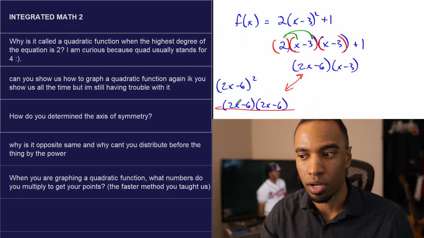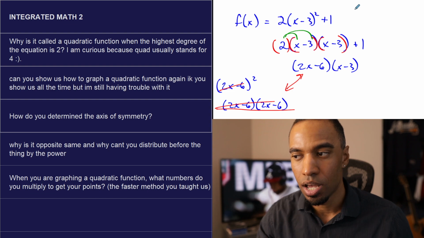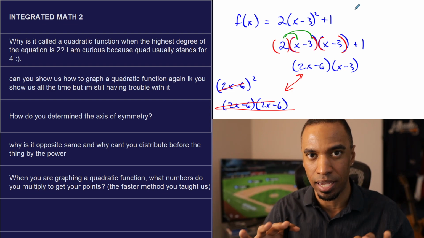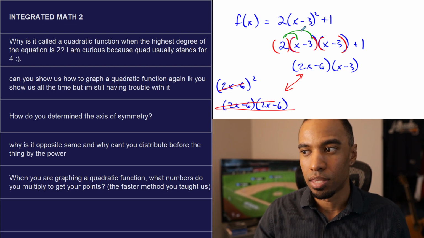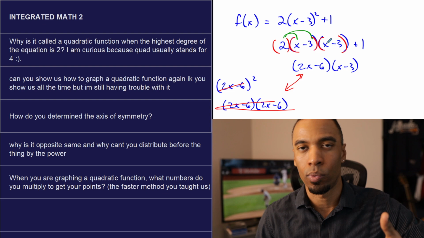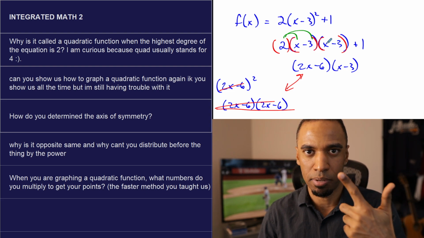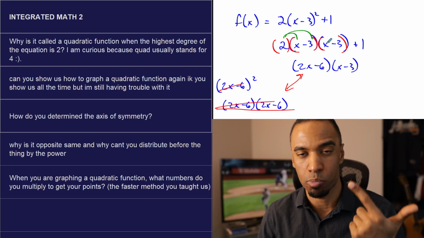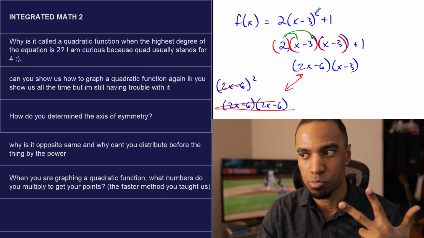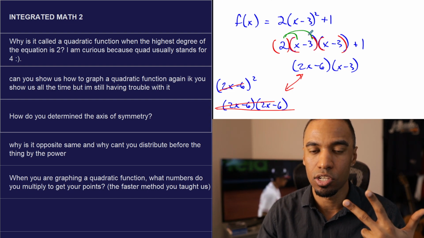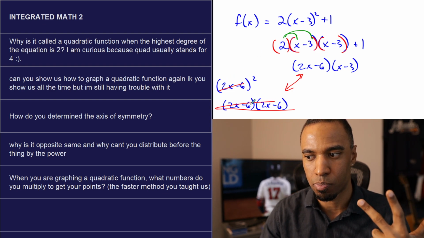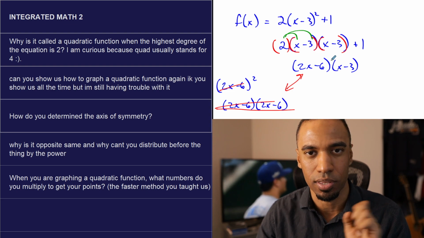This one is wrong because you distributed first under the impression that the 2 can distribute into both sets of quantities that are multiplying together. You can't do that. This is another way that shows that right here. So you can't do it because it breaks order of operations. We have order of operations to reduce ambiguity in our math. Otherwise, there'd be multiple correct answers for the same math problem. And it shows that when you use exponentiation to expand right here, distribution does not apply. We saw it with real numbers, and we noticed that if we do distribute and expand, it becomes a different result.